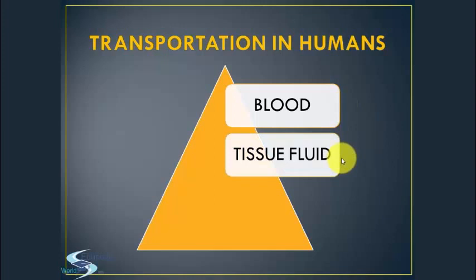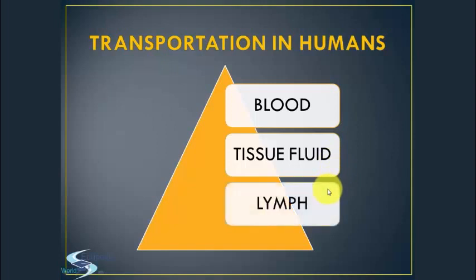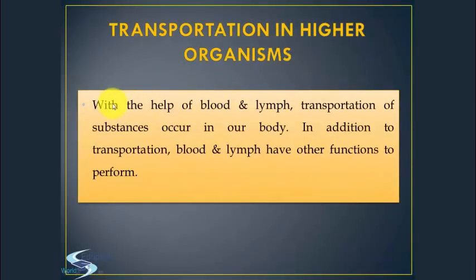Next is tissue fluid, also called interstitial or intercellular fluid, occurring in the spaces between cells in the organs. The third one is lymph, present within the lymph vessels and the lymphatic organs, for example the spleen and tonsils. With the help of blood and lymph, transportation of substances occurs in our body. In addition to transportation, blood and lymph have other functions to perform.